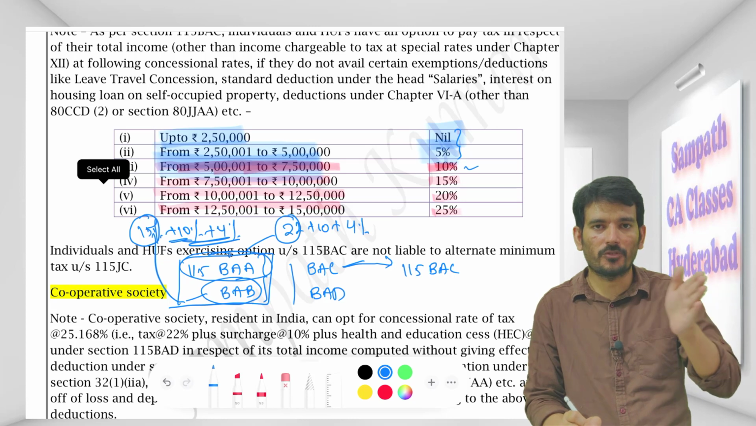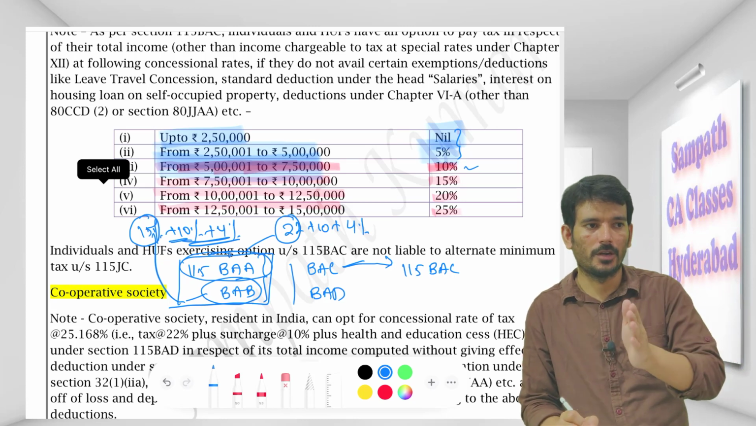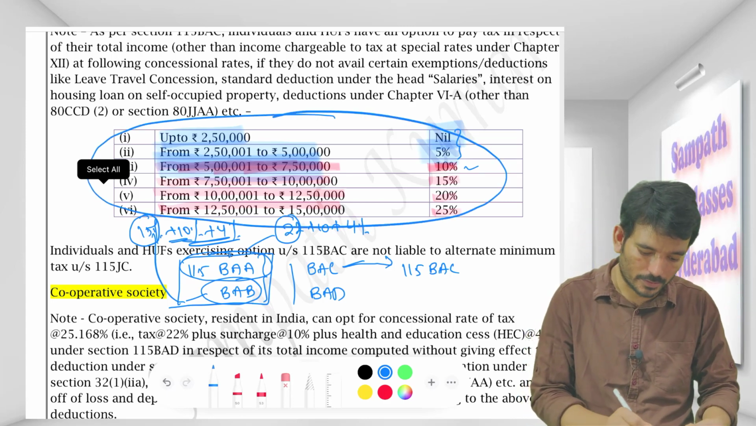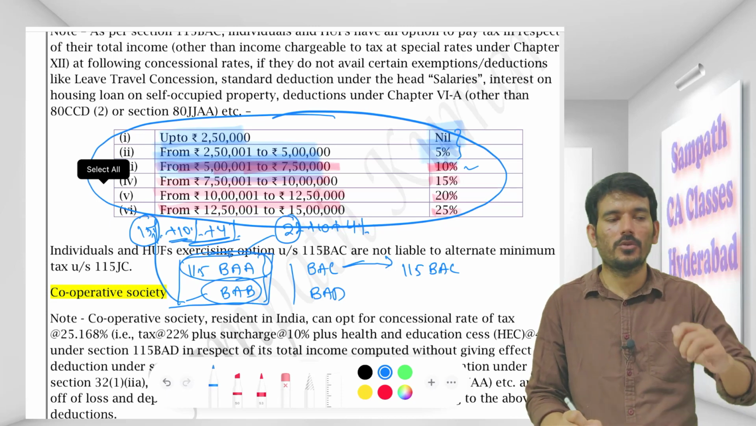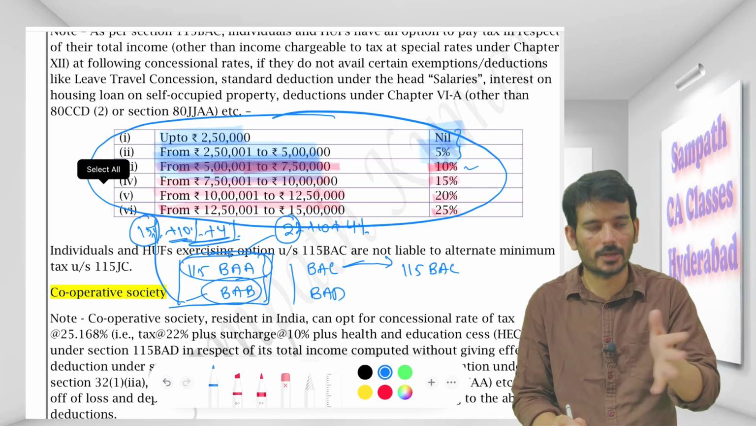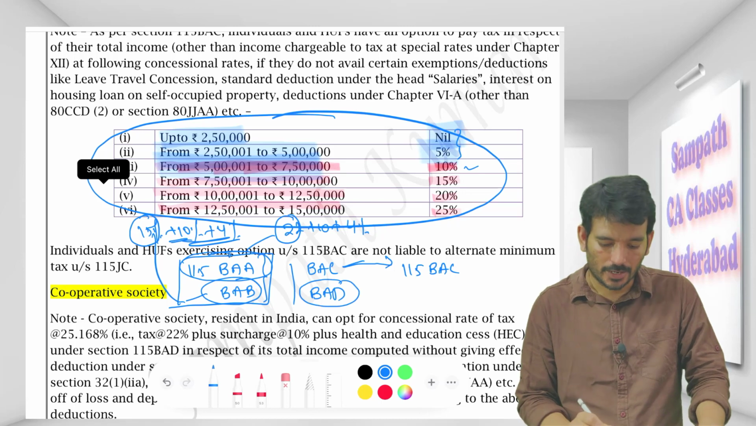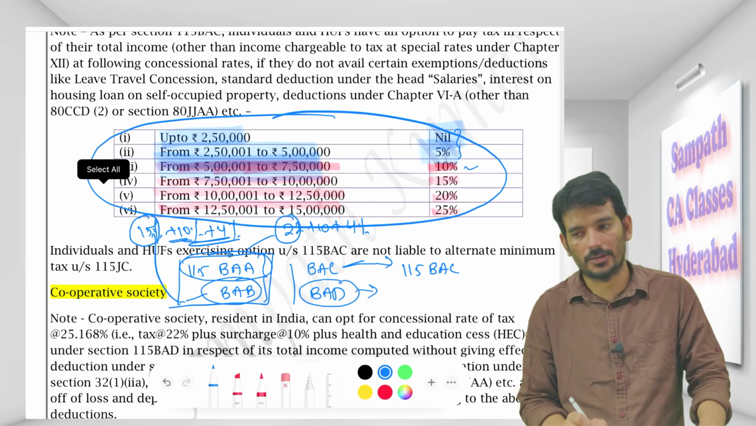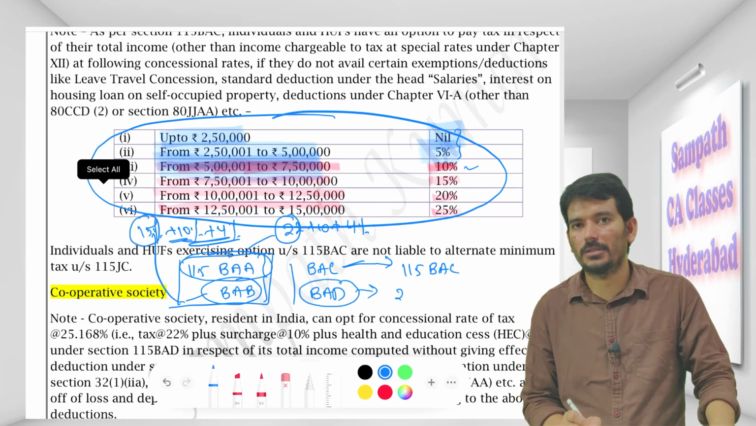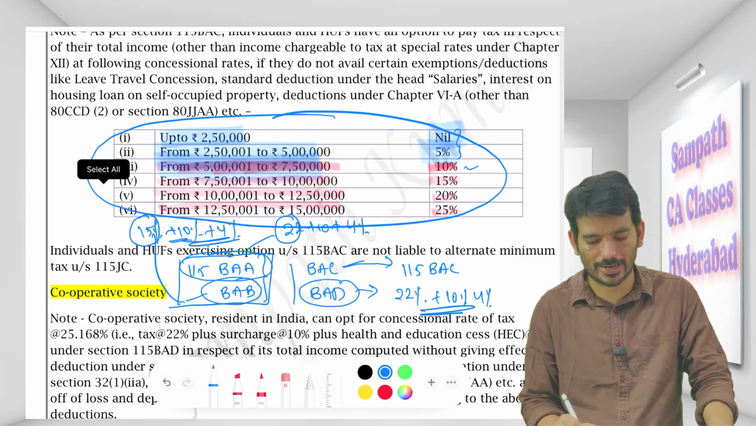Instead of paying at the normal rate, 0 to 2.5, 2.5 to 5, 5 to 10, 10 and above, there is a rate, no? Instead of that, if you want to be covered under this rate, you have to give a request to the assessing officer or to the department saying that I want a concessional rate. Okay, so that is 115BAC, and 115BAD is for these societies, cooperative societies. They will be paying 22% plus 10% plus 4%. Okay, that we will come back to also.